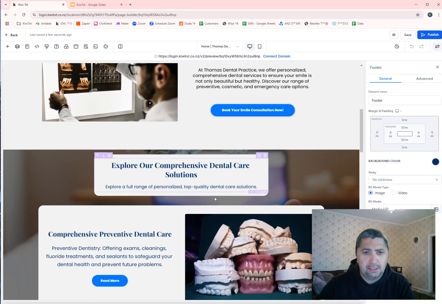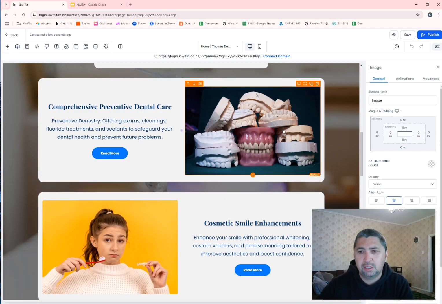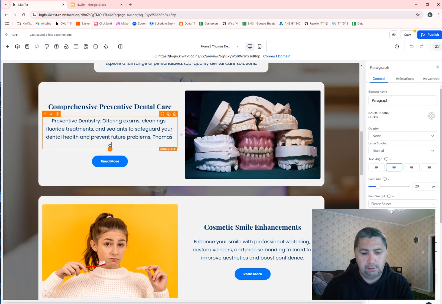and it lists out, I'm just going to scroll down here, some very nice photos. These are professional photos. You can change these photos by just clicking on them and changing the photos. I won't go into details on how to do this, but you can play around with it because you've got a 14-day trial. You can add some text here. So for example, I just click on here, I'll just go Thomas design, whatever you're going to add.